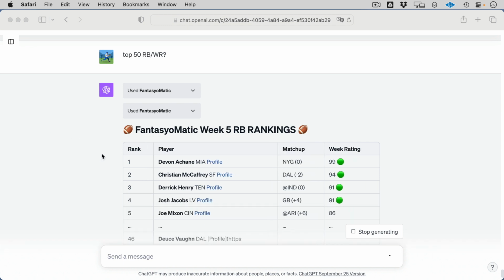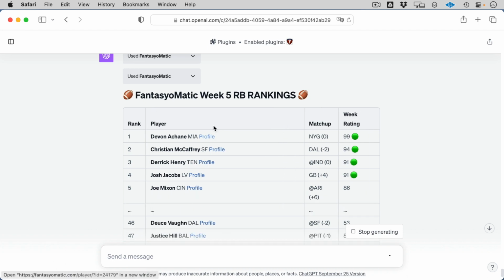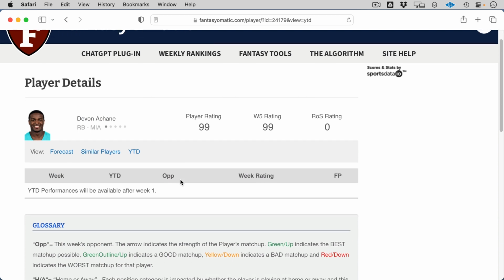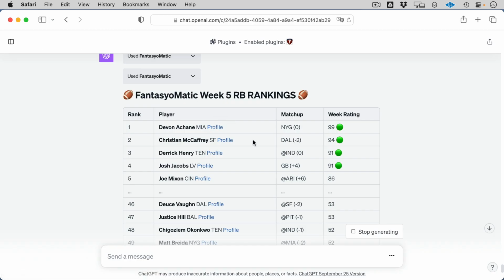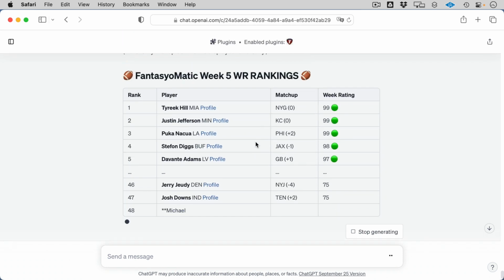And what's interesting about some of these guys, like we can see this rookie just kind of came out of nowhere and was amazing. Well, this is where that model comes into play. Like you see here how he's just got the one dot on the model. Well, that means that don't get too crazy about his player rating. He's had like 2 games that are completely off the charts, and take those with a grain of salt. But guys like Christian McCaffrey, we have tons and tons of data on. Those you can really rely on. So this is really a good way to look at this. Here are some more, the wide receiver rankings as well too.